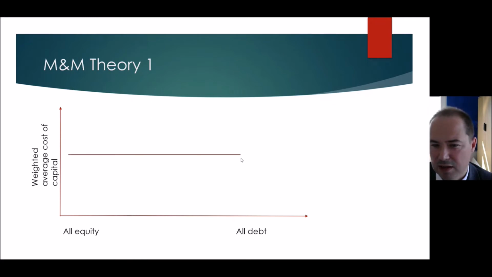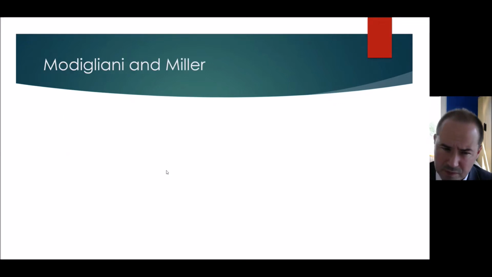So that is Modigliani and Miller theory number one: the weighted average cost of capital doesn't change regardless of the structure between debt and equity.